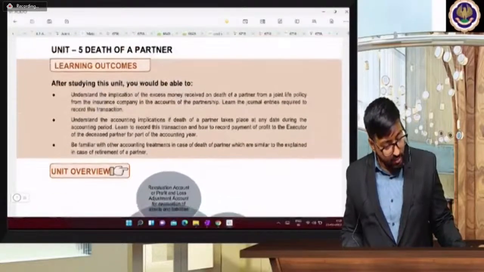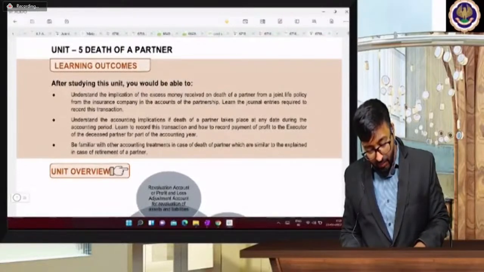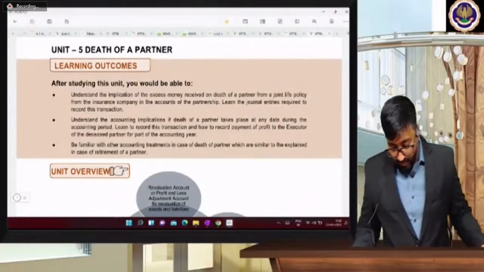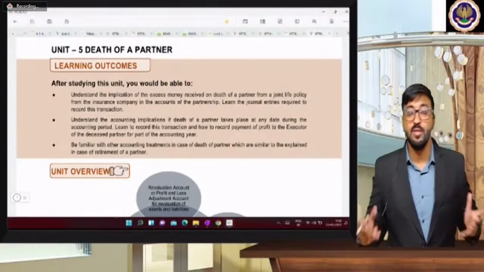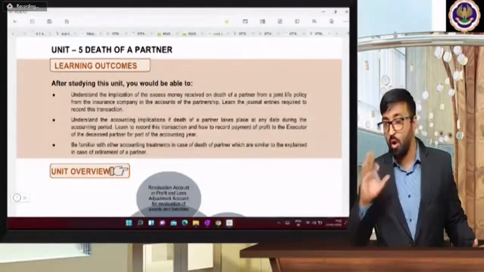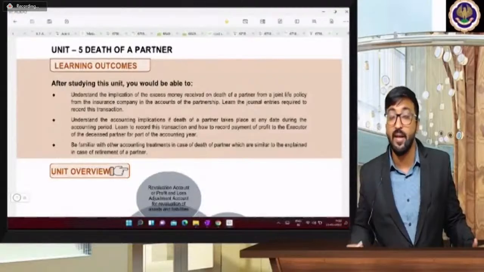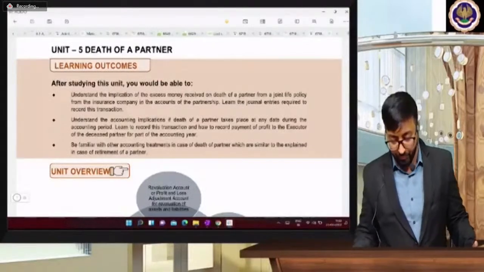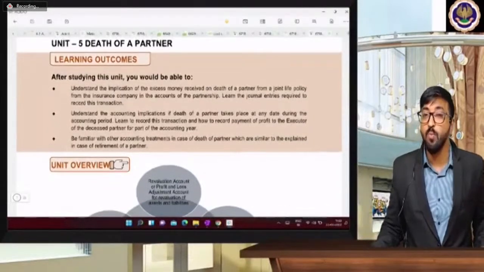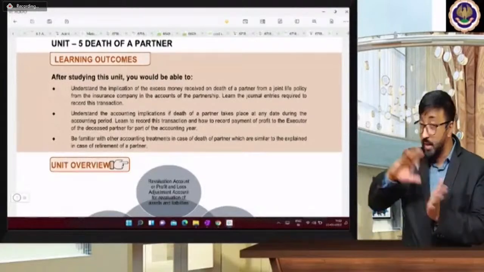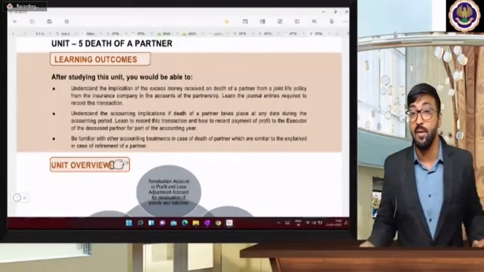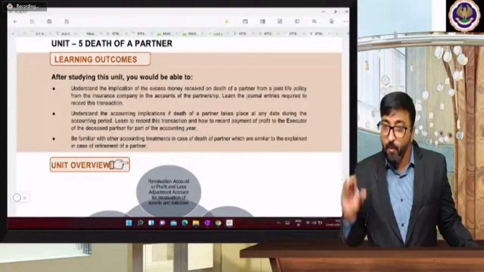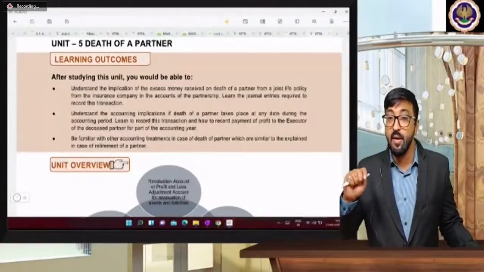So friends, today I have covered maximum questions. We have covered maximum. See, the weightage of this chapter is 16 marks. So always try to understand different techniques or different adjustments in each question. So prepare your index properly. It is not possible to revise everything quickly. I'm telling you, other chapters you may revise quickly, but partnership may take more than 3 to 4 days to revise all questions. So please focus on adjustments, how to give effects.